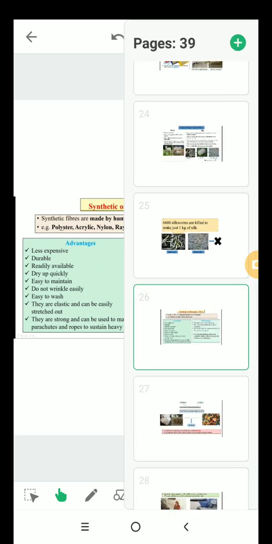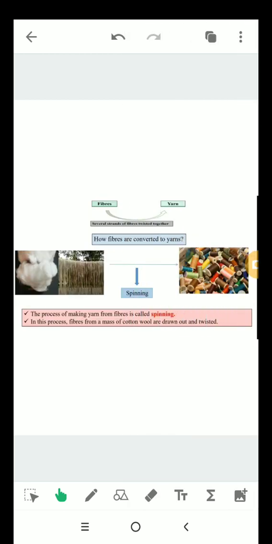We already know several strands of fibers twisted together make yarn. But how do we actually get yarn from fibers obtained from plants, animals, chemicals? The answer is spinning.